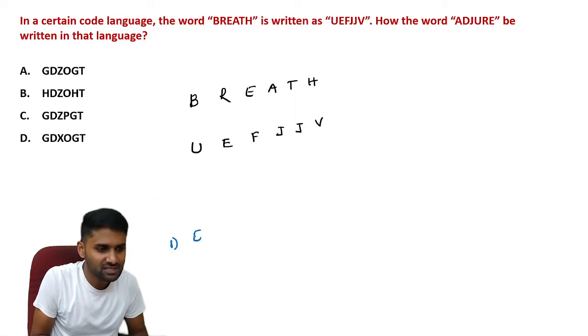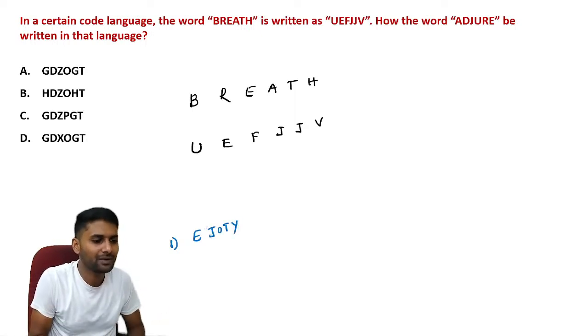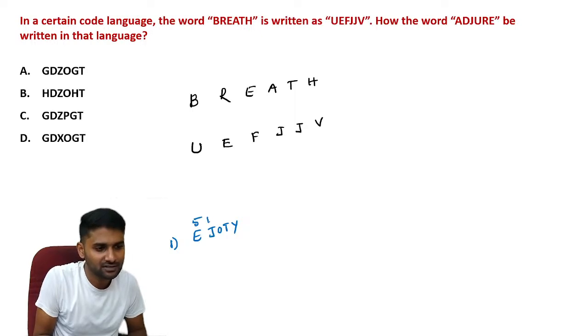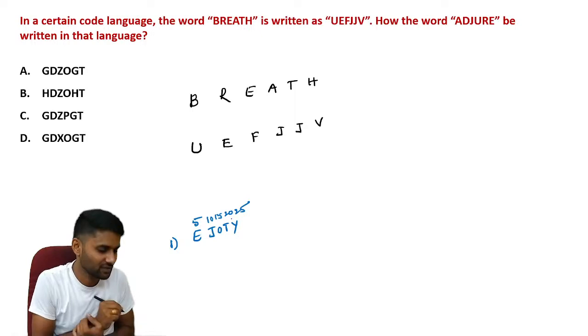First one, this is the familiar word. Let's use the word EJOTI. It is all about five multiples, guys. The fifth letter, 10th letter, 15th letter, 20th letter, and 25th letter.